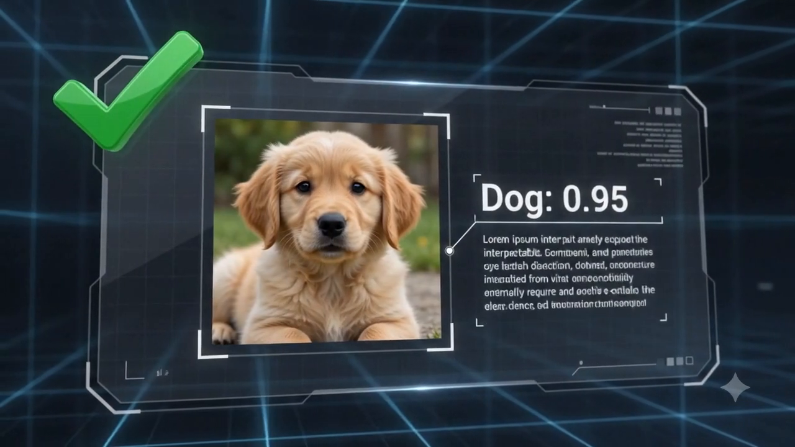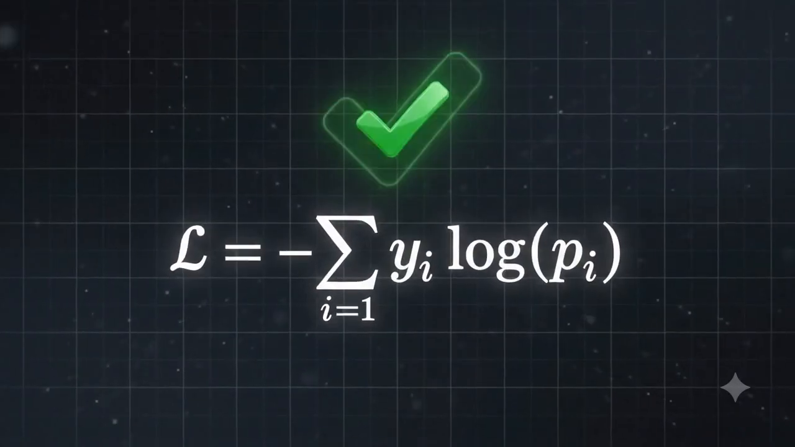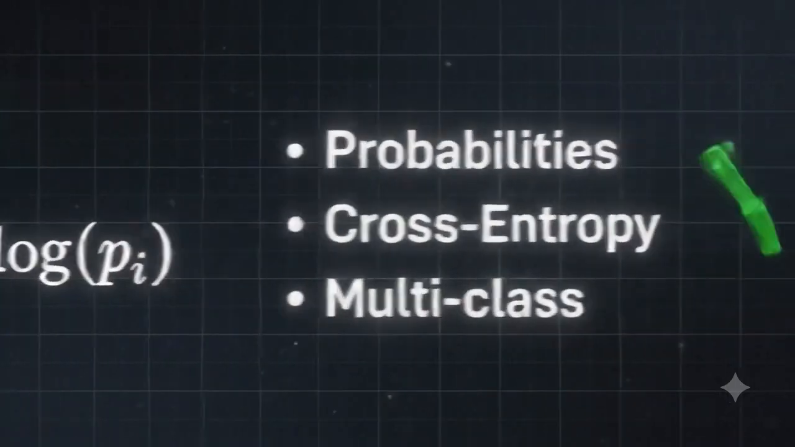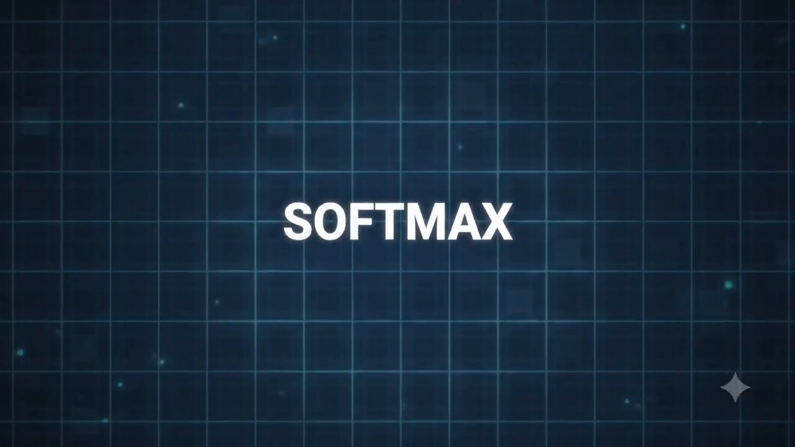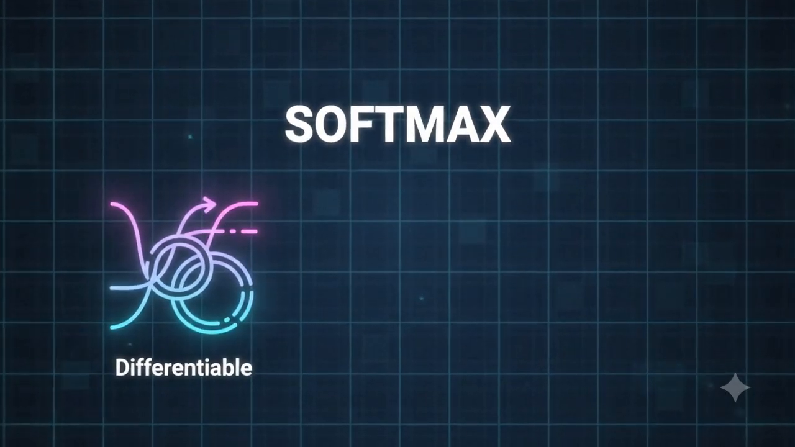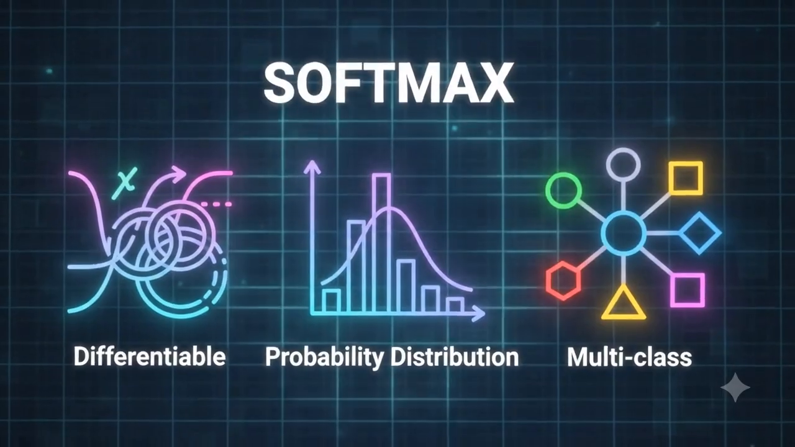Advantages: interpretable outputs as probabilities, handles multiple classes efficiently, and works great with cross-entropy loss. Softmax is differentiable, gives a probability distribution, and is a generalization of the sigmoid function for multiple classes.